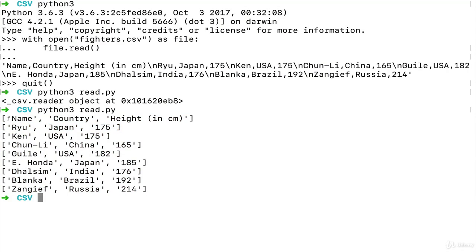It's important to note the first row of the headers is still included. So it doesn't actually parse the headers or do anything with them. It just puts them as the first row, just like any other row. It splits on the commas and then puts them all in a row. So we can work with this data in this form.